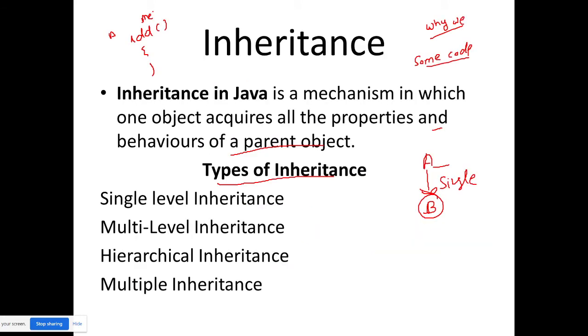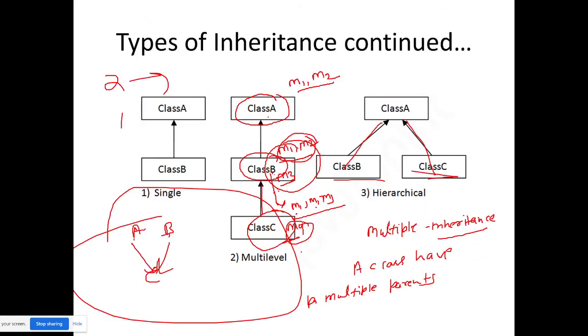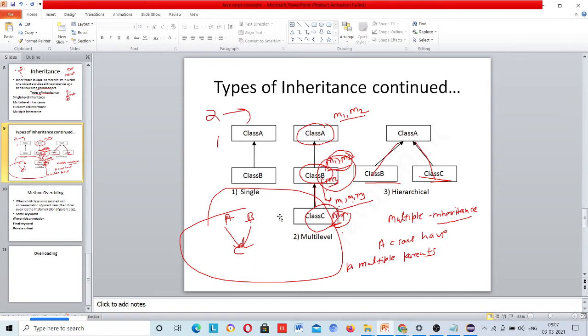If I talk about parent, I will say that my father is my parent. And if my father talks about his parent, then his father is his parent. Similarly here, class C's parent is class B, and class B's parent is class A. So class B is the superclass for class C, and class A is the superclass for class B.